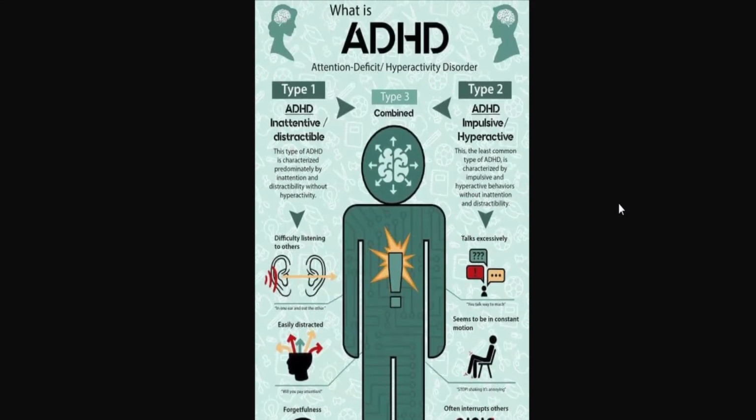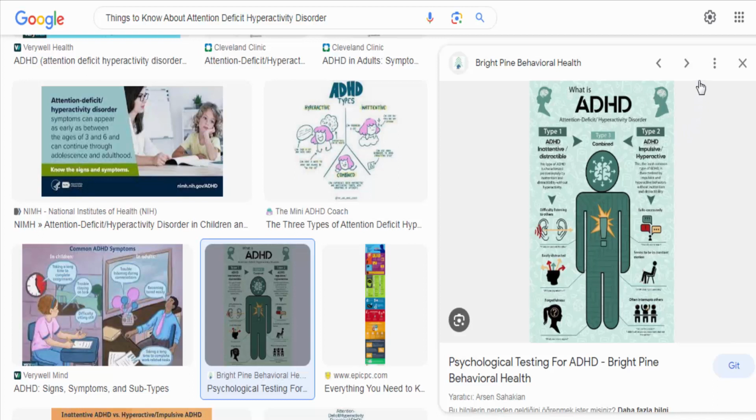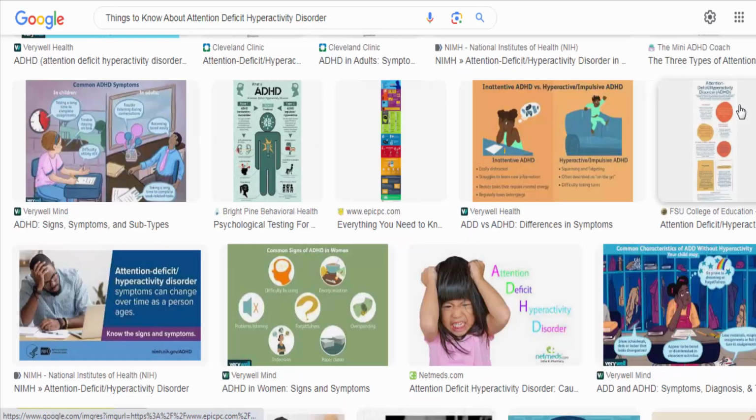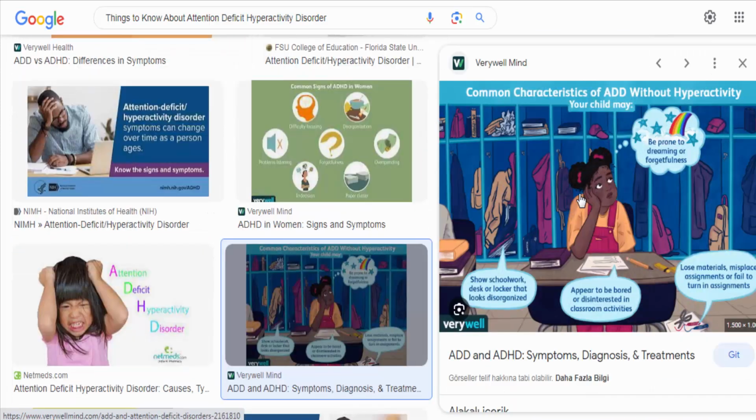Causes. The exact causes of ADHD are not fully understood. However, research suggests a combination of genetic, environmental, and neurological factors contribute to its development. There may be a genetic predisposition, as ADHD tends to run in families. Environmental factors, such as prenatal exposure to tobacco smoke, premature birth, low birth weight, and lead exposure, have also been associated with an increased risk.